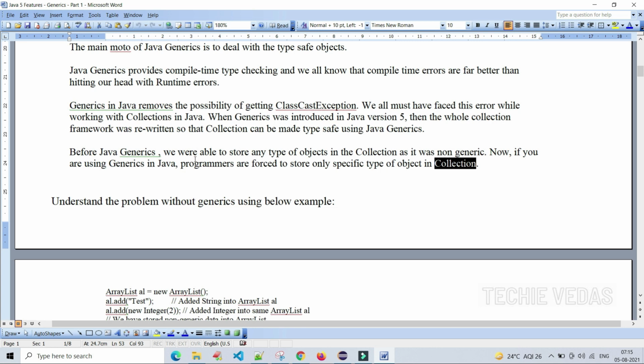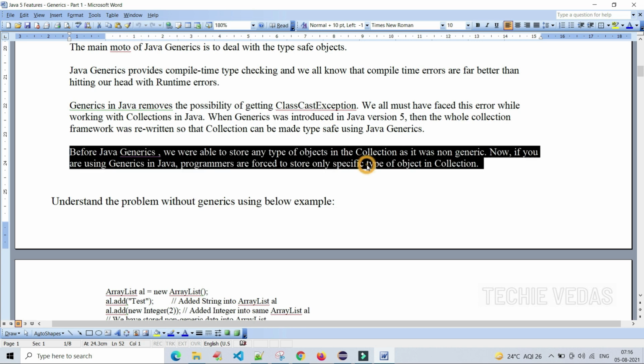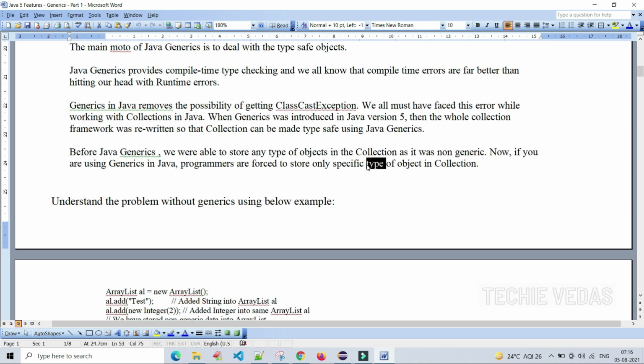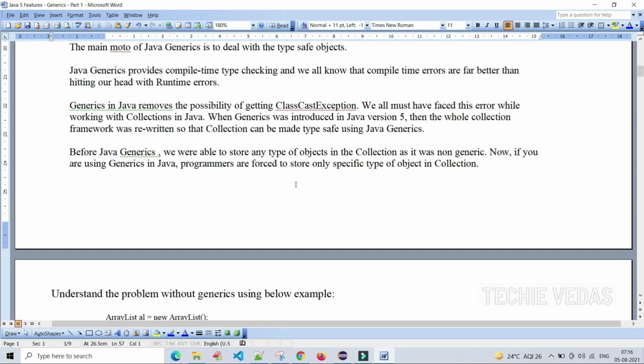So this is the main important point of generics. It will enforce the programmer or developer who is writing a program to store only a specific type of object in a collection. This is a very important point, guys. And we will see this with an example.